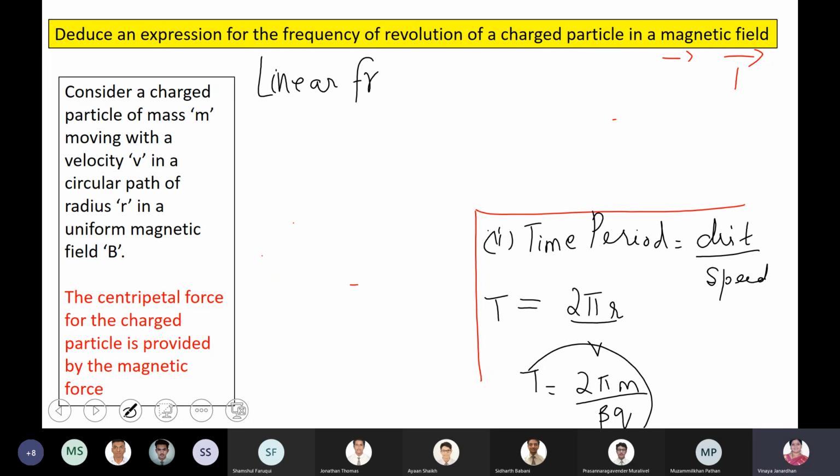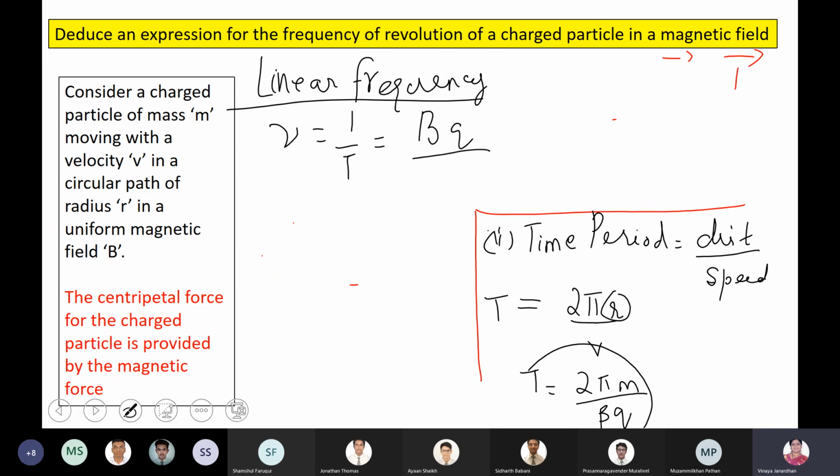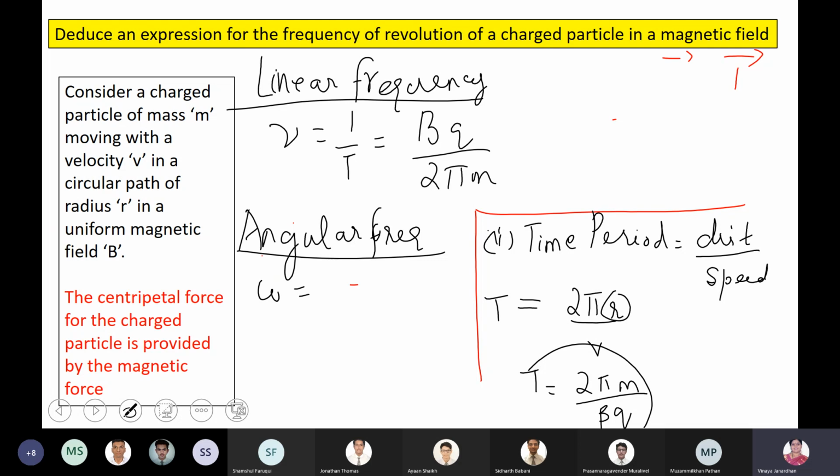No, I'm substituting for r, boys. When I substitute for r, I'm getting this expression. Linear frequency nu is equal to 1 by T. So that is bq by 2 pi m. What is the angular frequency? Angular frequency is omega. So omega is equal to 2 pi nu. So omega becomes equal to bq by m.